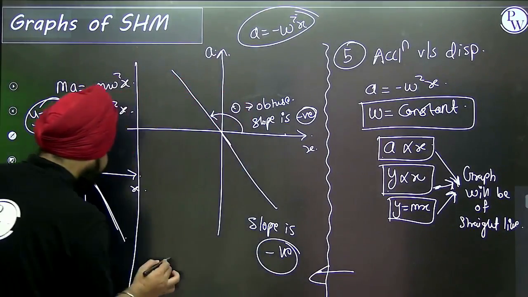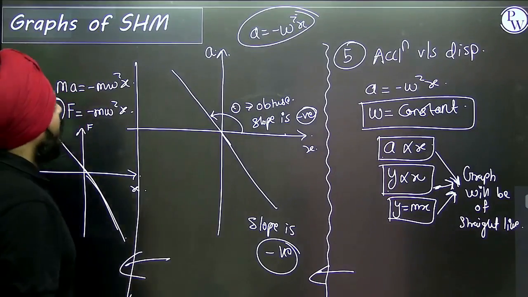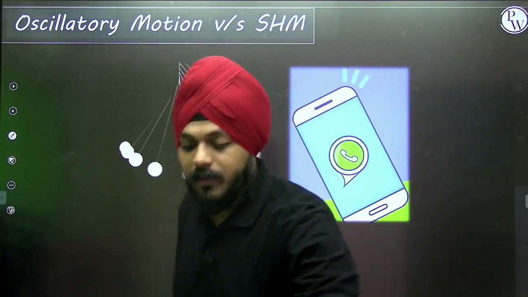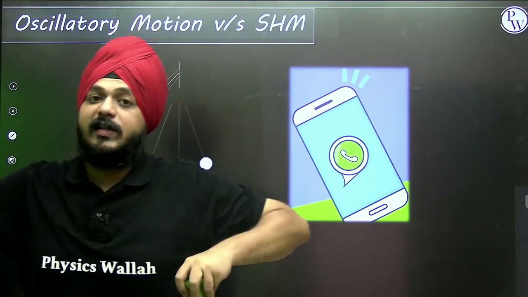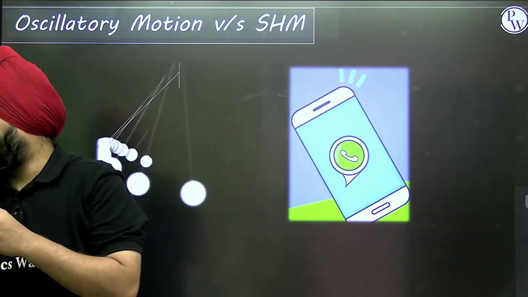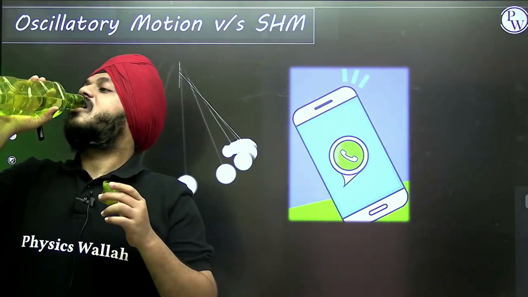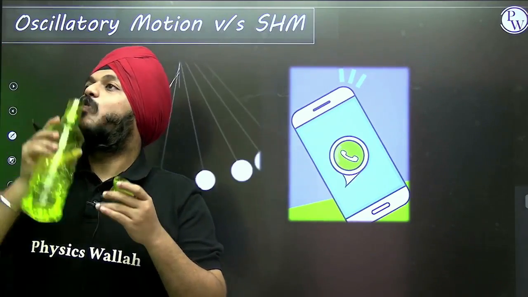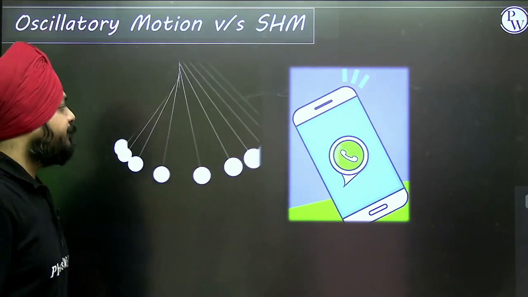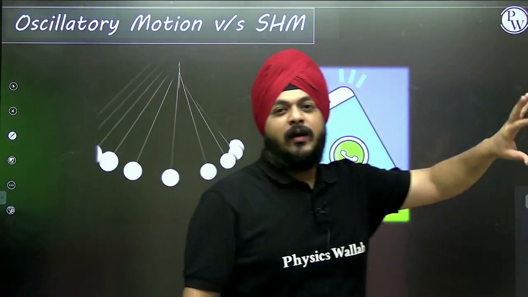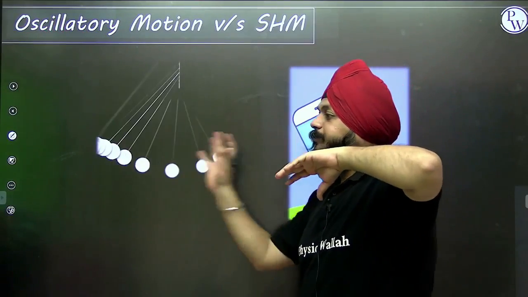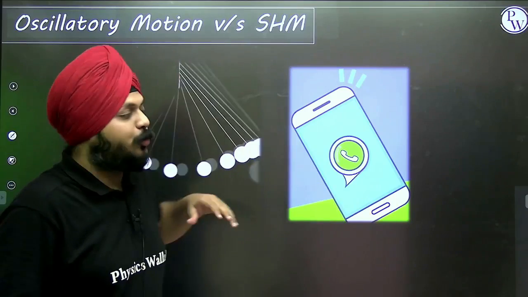Okay, so these are the different graphs of SHM. Now what is the actual difference between oscillatory motion and SHM? Let's understand this. As I said, the vibration of a mobile is SHM. A pendulum is oscillatory motion.